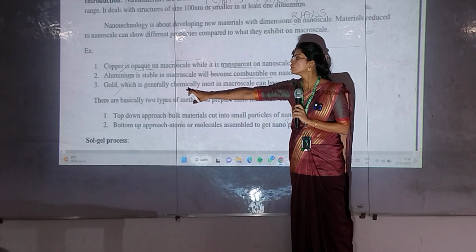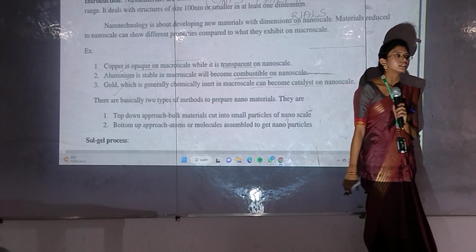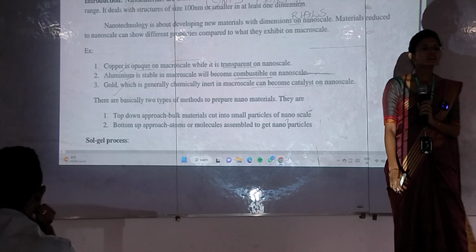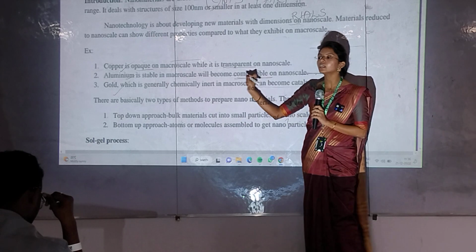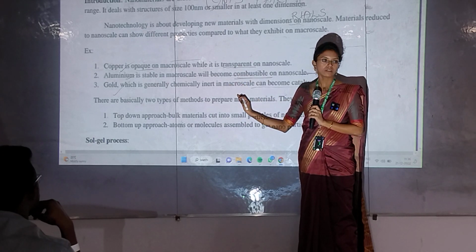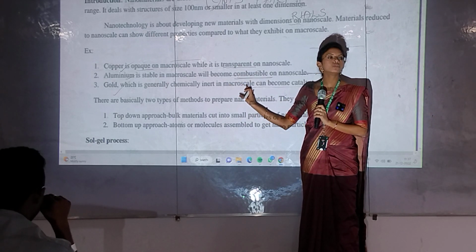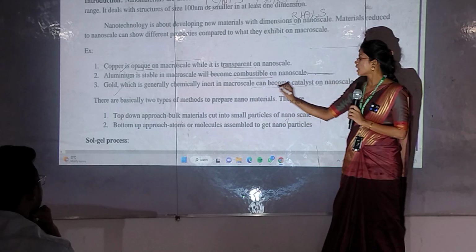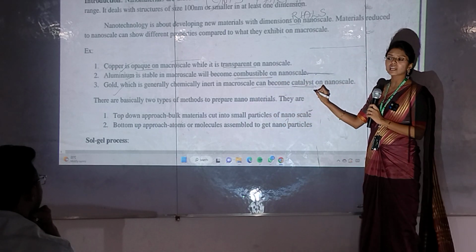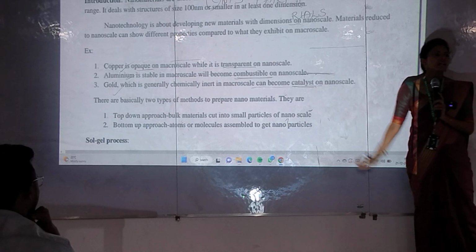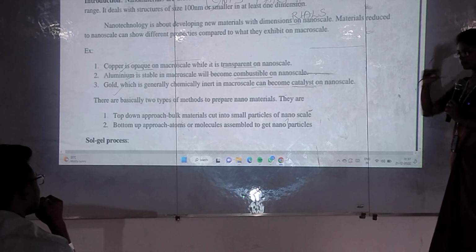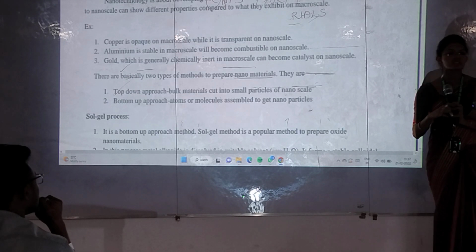And the third one is what? Gold. The gold, which is generally chemically inert. In which scale is it chemically inert? Macro scale. And it is also very stable in the macro scale. But when you move the gold to the nano scale, what happens there? It acts as a catalyst. That means it can easily react with any other material. Understood? Yes.